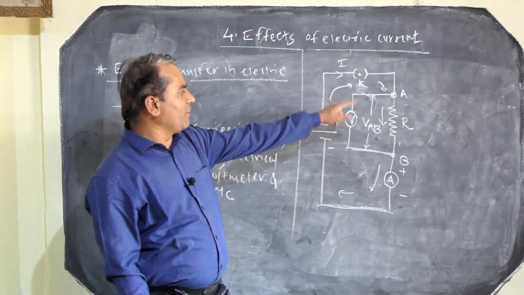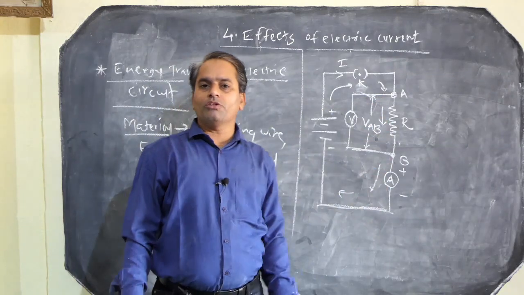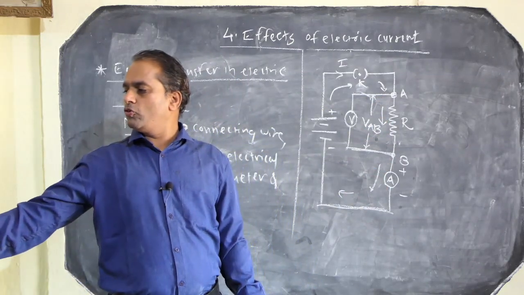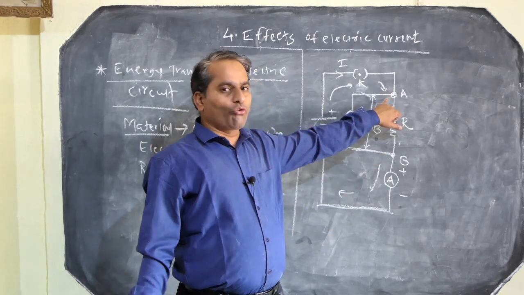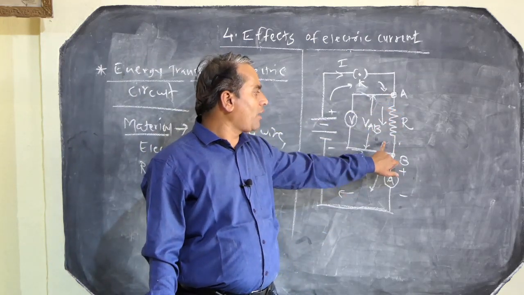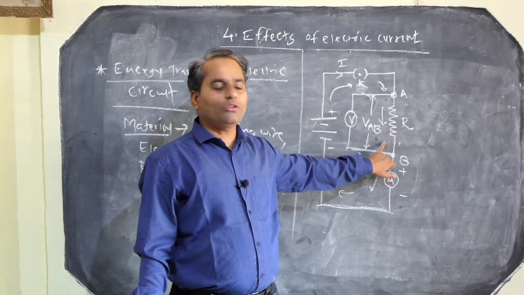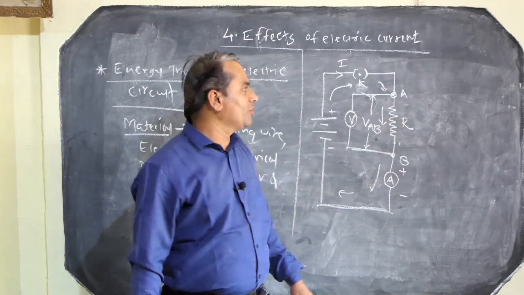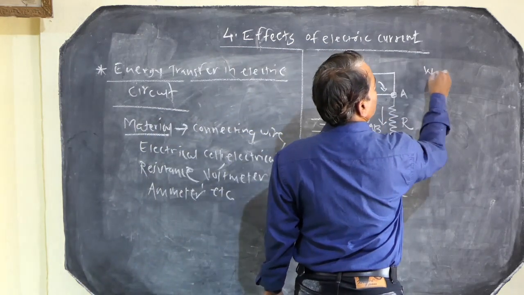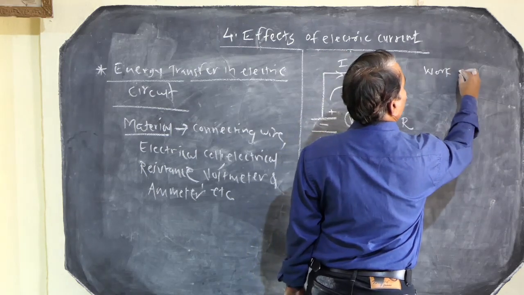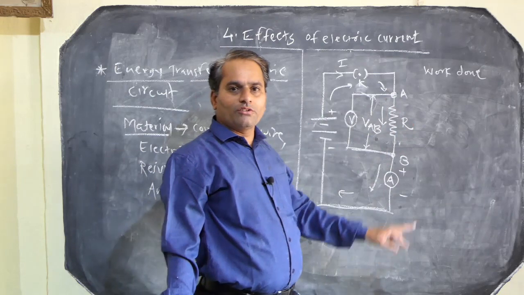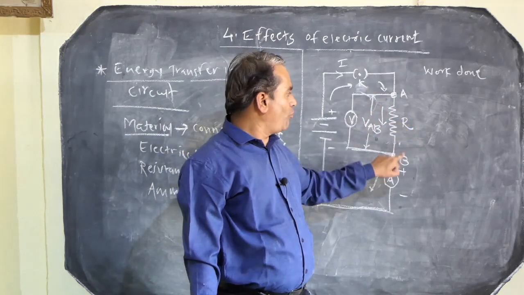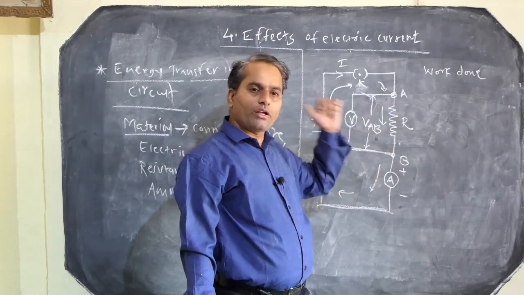So here, if charge is flowing from terminal A to B, then when charge is flowing through resistor R, work has to be done on that resistor. Okay, so here is the work done. We have to do some work on that resistor. The charge does work between terminals A and B.